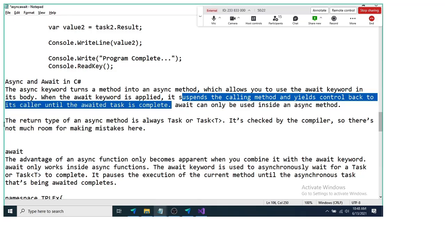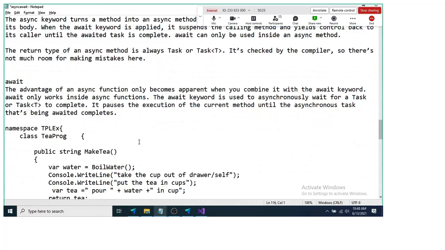Now the await keyword. The advantage of an async function only becomes apparent when you combine it with the await keyword. Without the await keyword, you cannot realize the benefit of an async method. And await only works inside an async method. The await keyword is used to asynchronously wait for a Task or Task of T to complete, and it pauses the execution of the current method until the awaited task completes. It will hand over the execution to the caller, so that the caller can continue its execution.